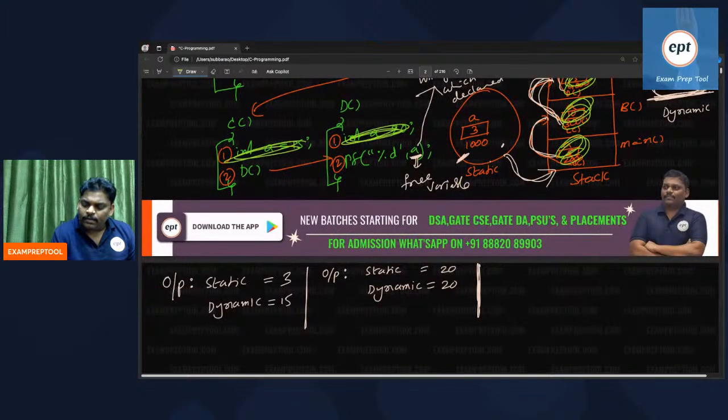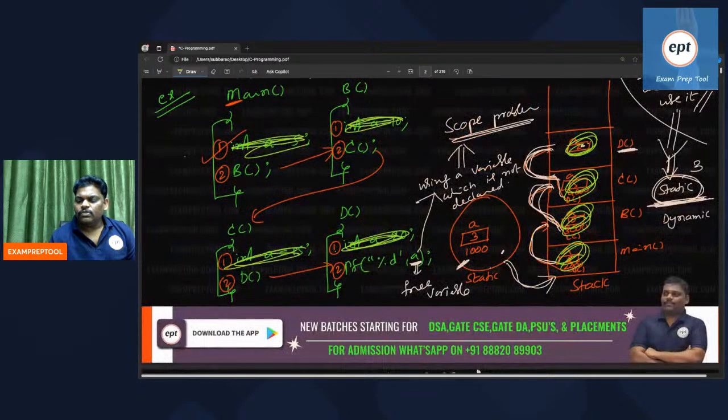What is static? What is dynamic? Say the final answer. Static, what is the answer? I want to print, and no one has it. Static will say go to global, 3.